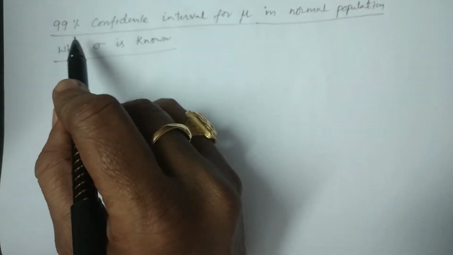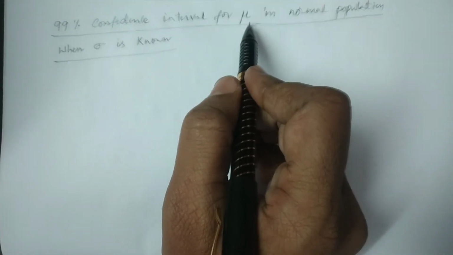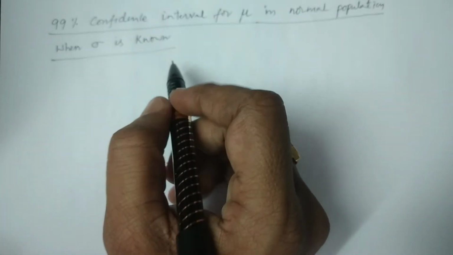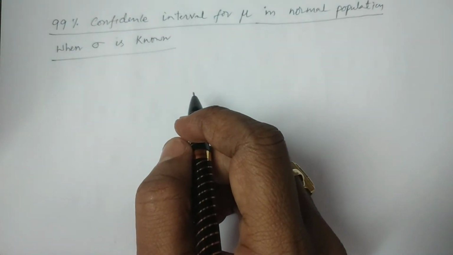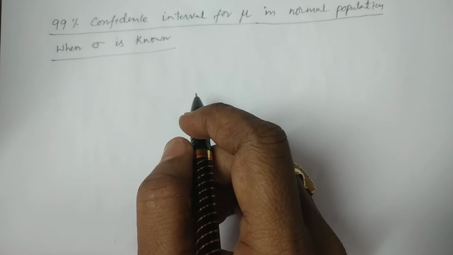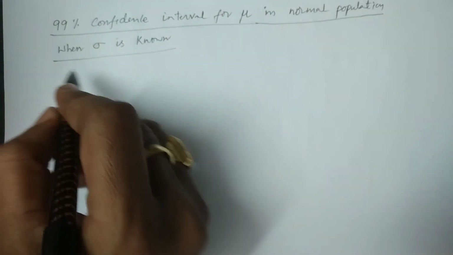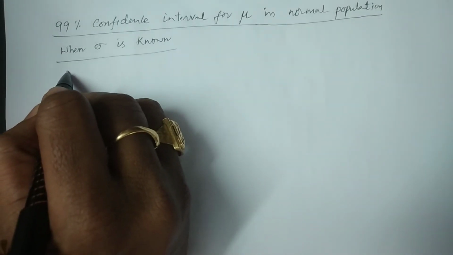Now I am explaining similarly 99% confidence intervals for the population mean mu in the normal population when sigma is known. When sigma is known, which distribution do we use? Normal distribution. Therefore, I start the calculation of how to obtain the 99% confidence intervals.